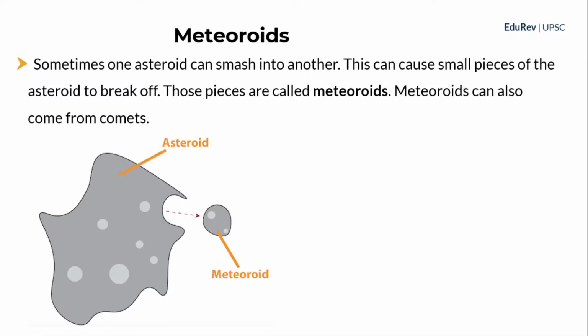Now, let us try to understand what are meteoroids. So we know that there are millions of asteroids and they are all moving around the sun with very high speed. So sometimes they smash into each other, which will lead to tiny pieces. These tiny pieces are nothing but meteoroids. Clear? So meteoroids can also come from comets. So please keep this in mind. Now simply, meteoroids are nothing but tiny pieces of space rocks which are either coming from asteroids or comets.